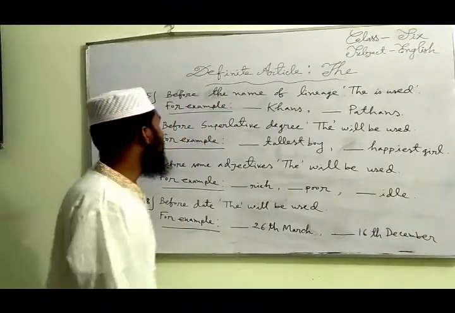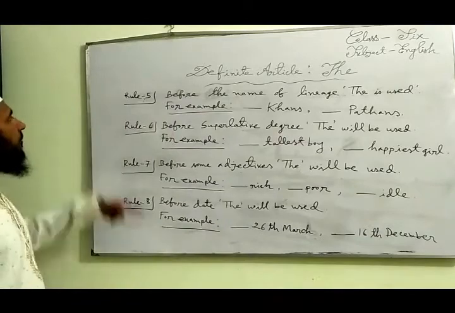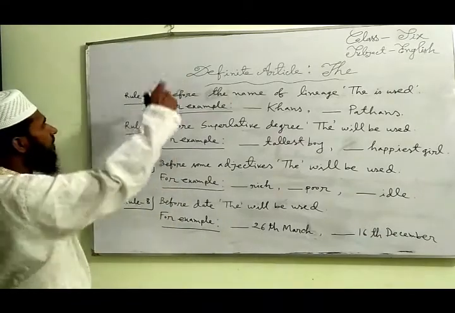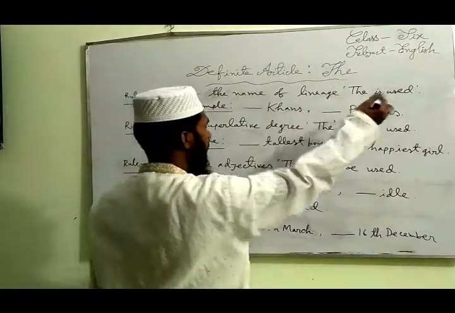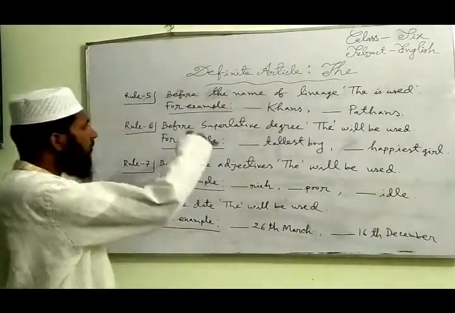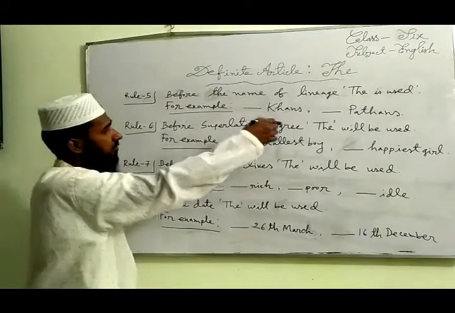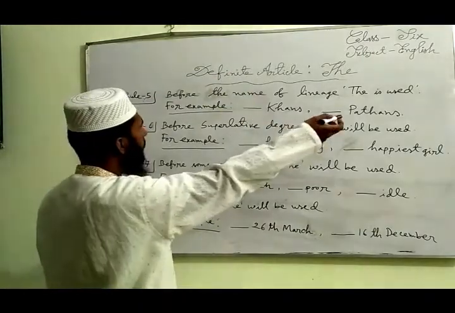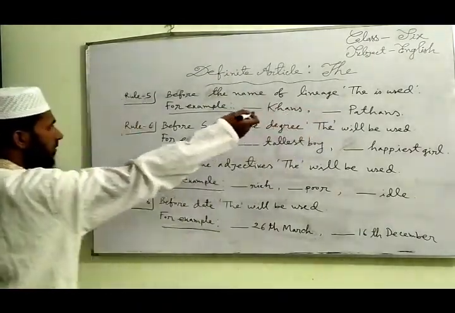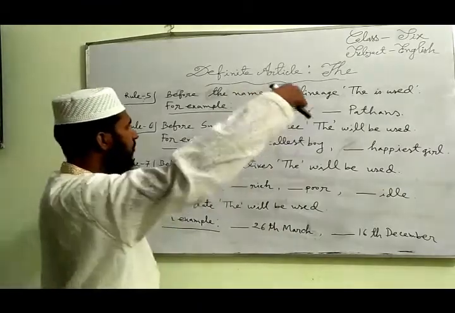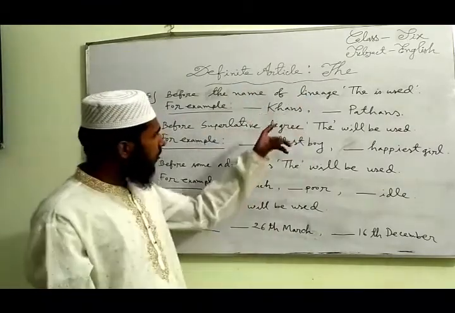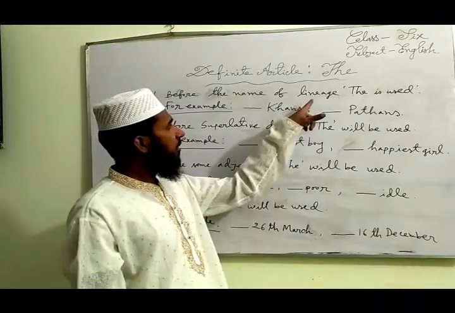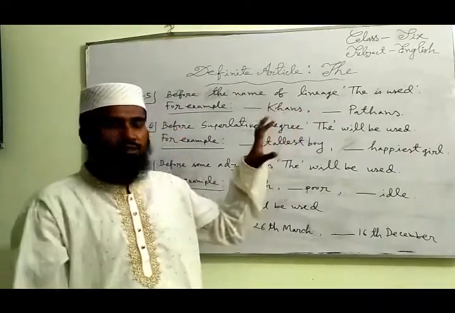Dear students, now notice rule 5. I have written here that before the name of a lineage, the is used. For example, I have given here two examples to make you understand rule 5. The Khans. You all know that Khans is the name of a family's title.